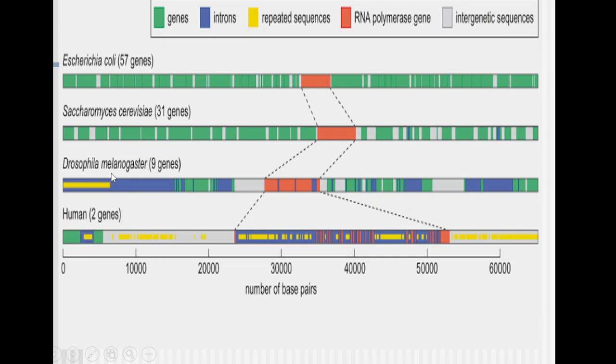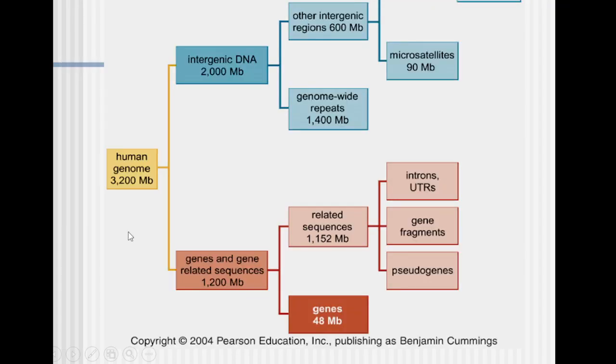In the case of Drosophila, in the same stretch of 60,000 base pairs, we will find 9 genes. In the case of Saccharomyces cerevisiae, the Baker's yeast, we find 31 genes in the same stretch, and in the case of Escherichia coli, E. coli, there are 57 genes in the same segment. So obviously the gene frequency in E. coli is far greater than that of the human being. Hope it is clear.